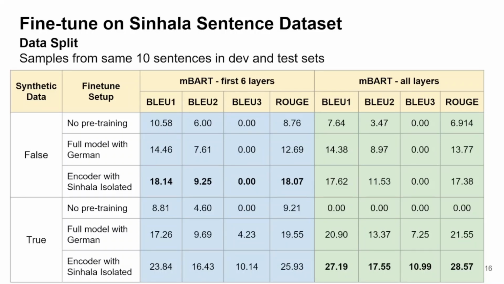This table includes the Sinhala sign language translation results in different pre-training setups, with and without generated synthetic data. The validation and test datasets were selected in a manner to maximize the coverage of glosses. As we can see in the table, the use of synthetic data has improved the translation results. Also, in all cases, pre-training the encoder with the isolated single sign dataset has higher performance than pre-training the model on just German Sign Language data.